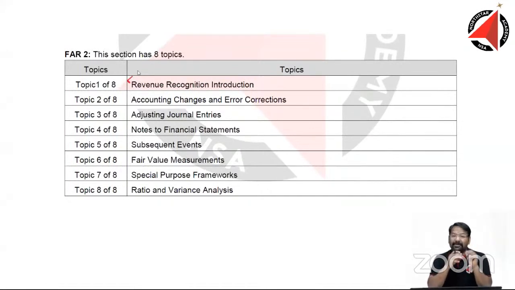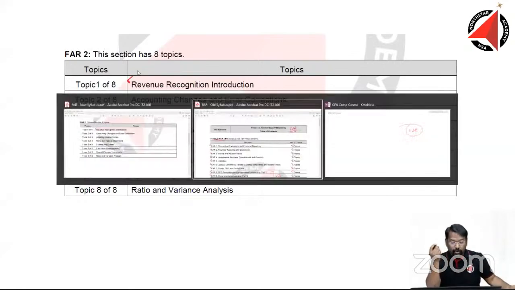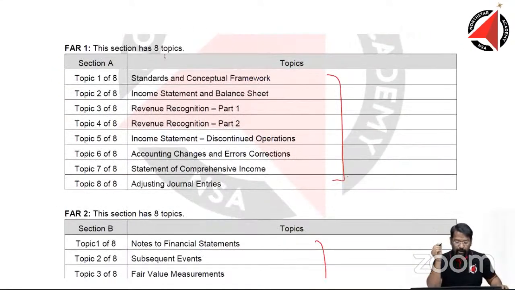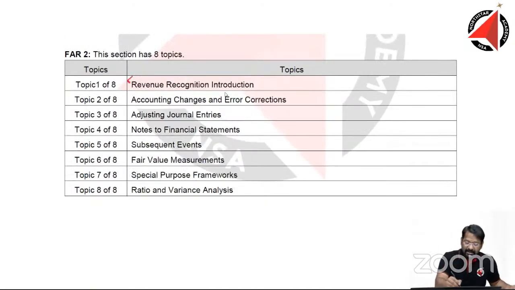Remember, in the old, revenue recognition was divided into 2 parts, part 1 and part 2. So comprehensively, the entire revenue recognition was covered, but here it says revenue recognition introduction. So is it covered at that length? We'll have to see. Just wait and watch.